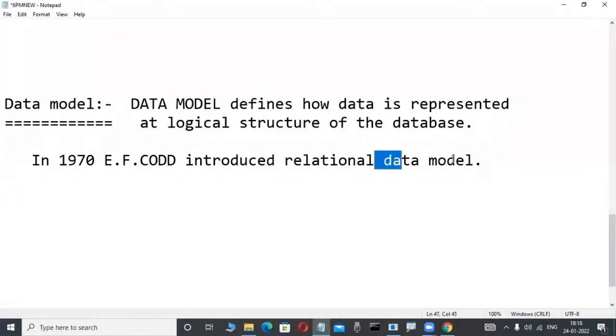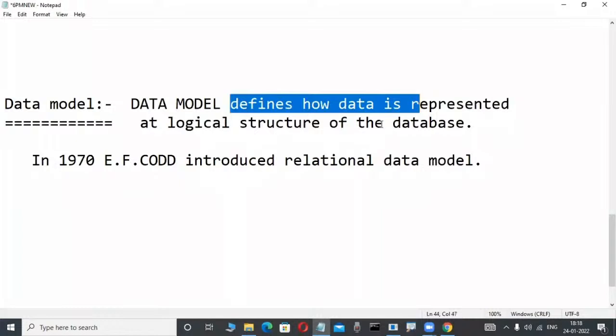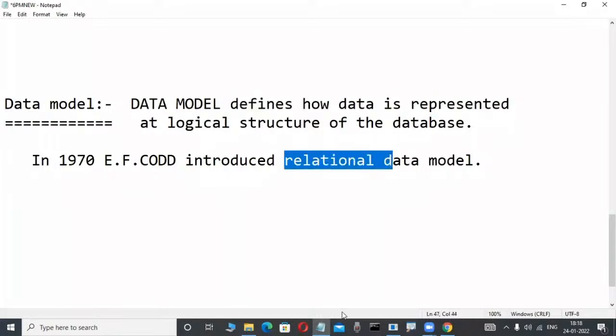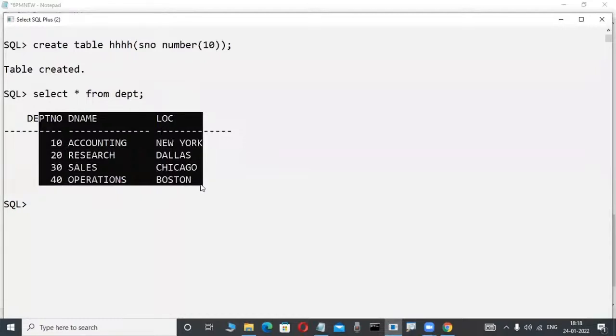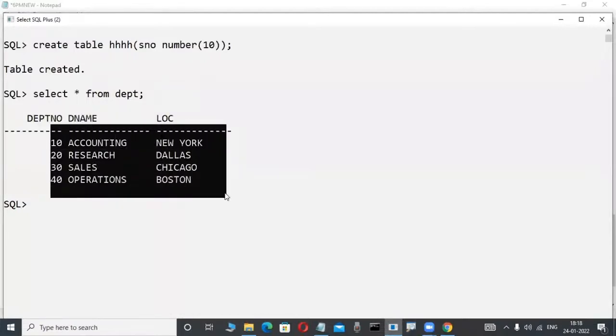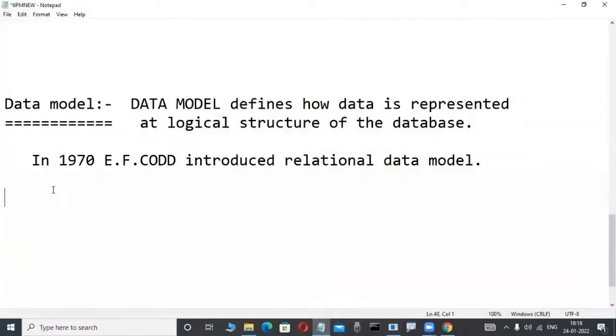So in 1970, E. F. Codd introduced the relational data model. Relational data model means what? What is the logic in a logical structure? How is data represented? Relational data model means a logical structure. This is a logical structure; this structure is not visible in the operating system. In this logical structure, data is represented in the format of rows and columns. That is nothing but two-dimensional tables.